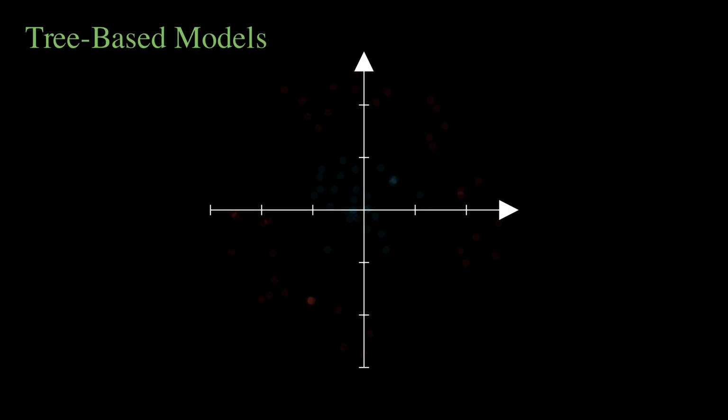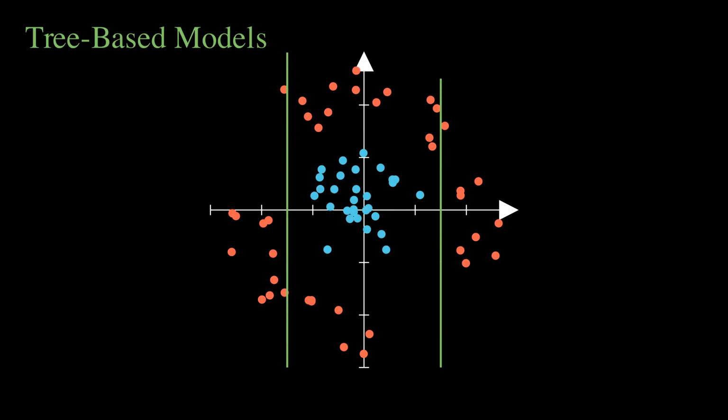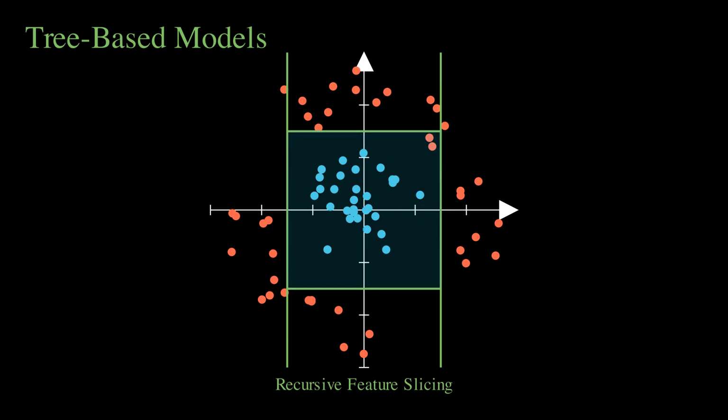Let's start with a fundamental problem. Imagine a complex, nonlinear dataset. If you try to fit a standard linear model, like logistic regression, you are forcing a rigid, straight line through a problem that requires flexibility. A decision tree completely abandons the idea of a single global equation. Instead, it recursively slices the feature space into orthogonal rectangles. It asks a series of simple yes or no questions, creating a stepwise decision boundary that perfectly isolates the complex patterns.